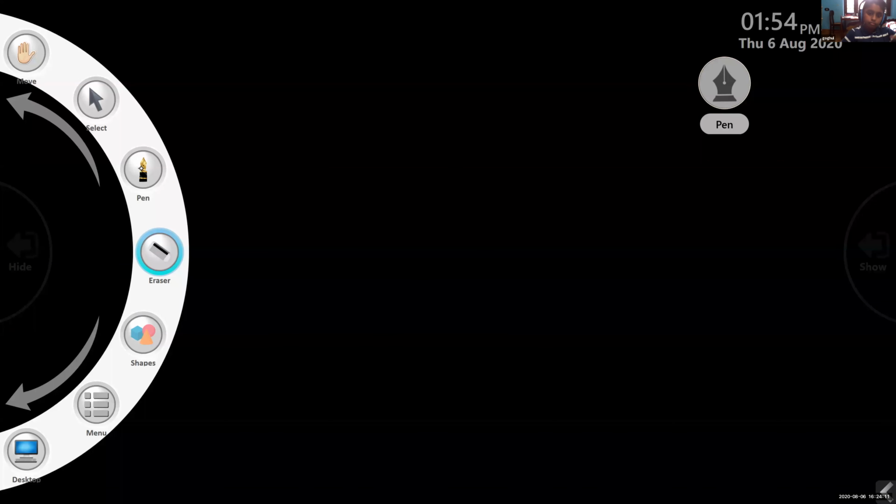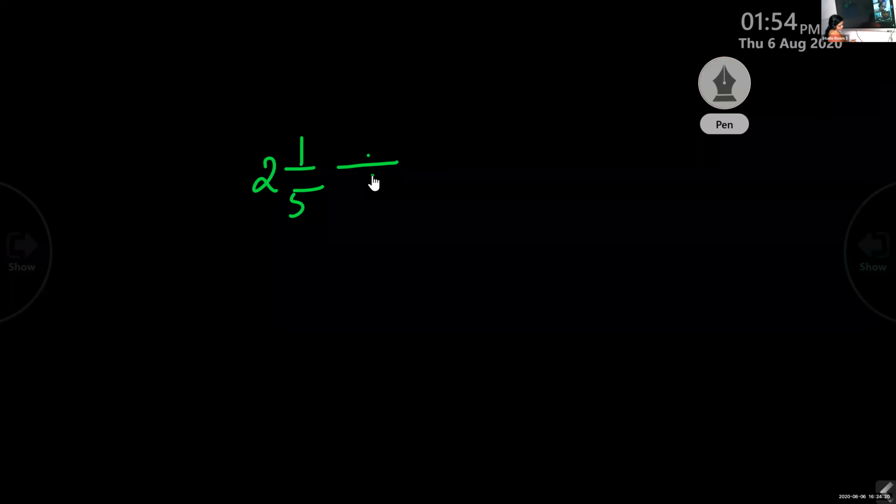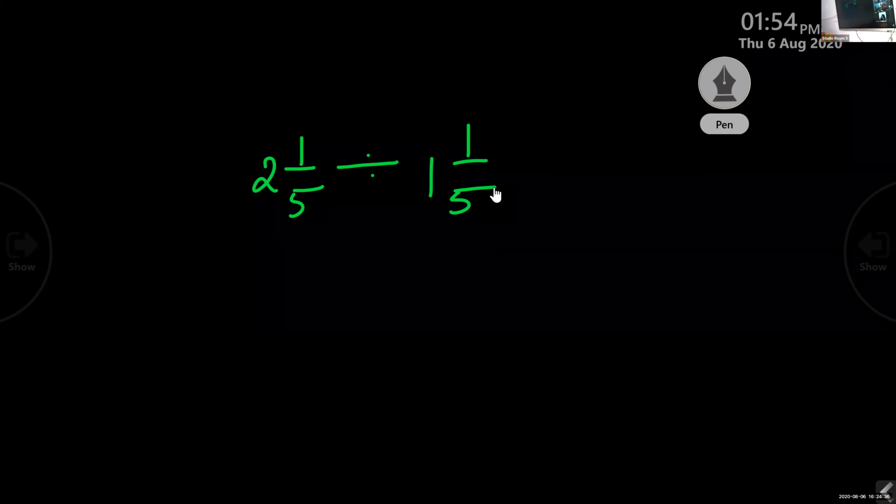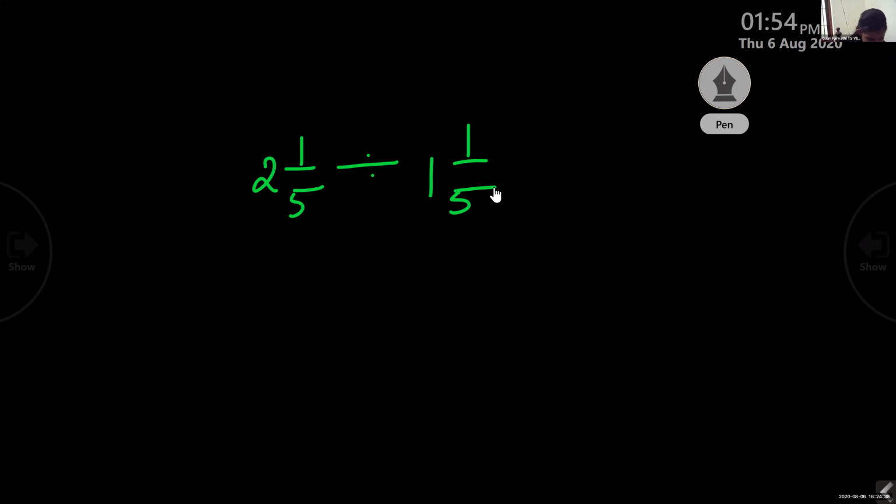Next one. 2 and 1 by 5 divided by 1 and 1 by 5. Find out. 55 by 30. Yes. 55 by 30.